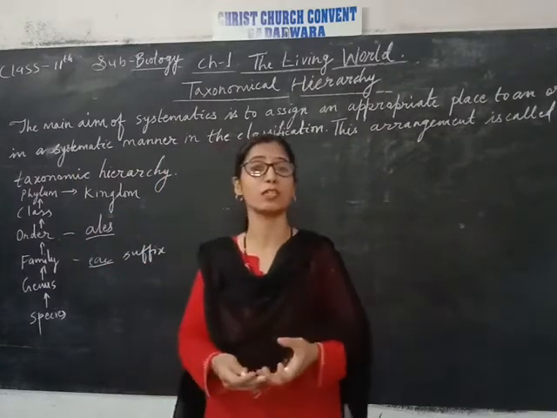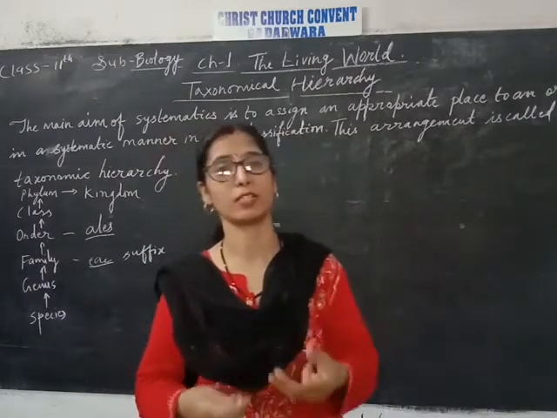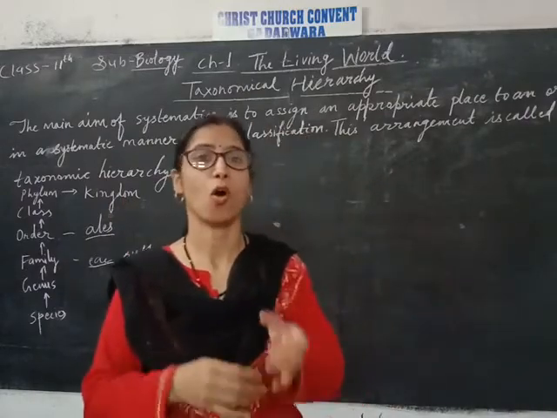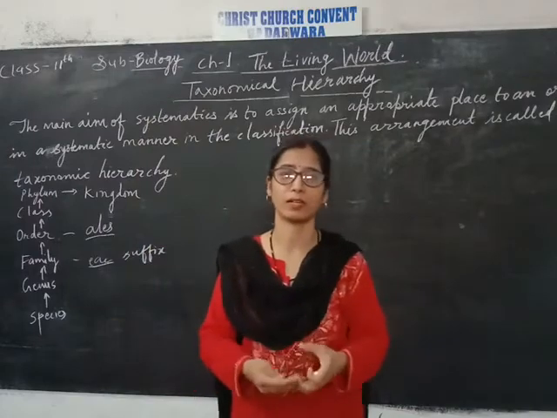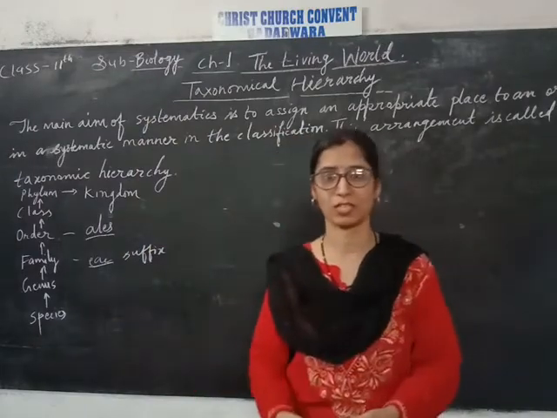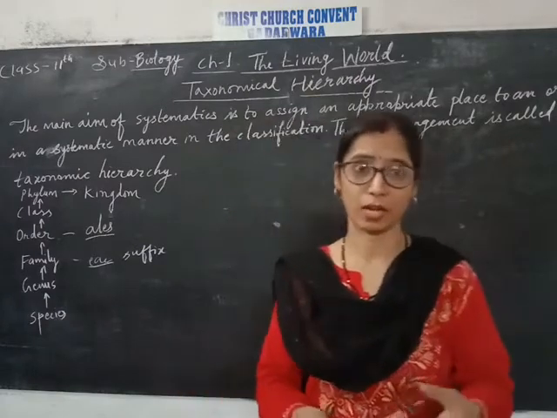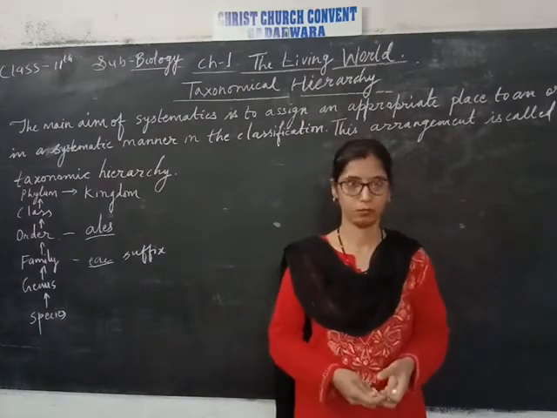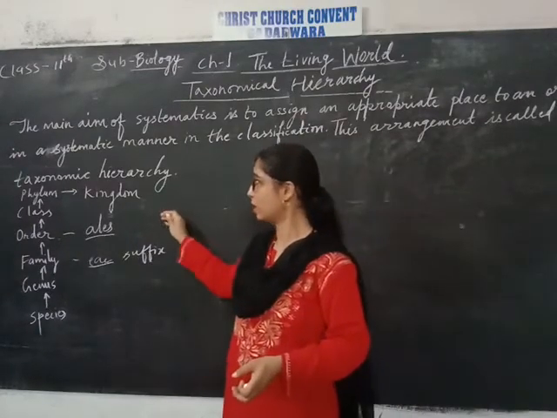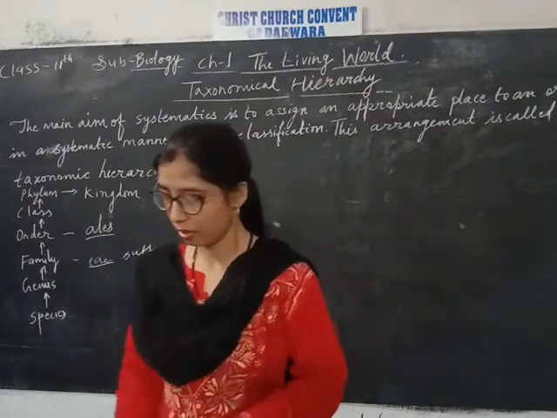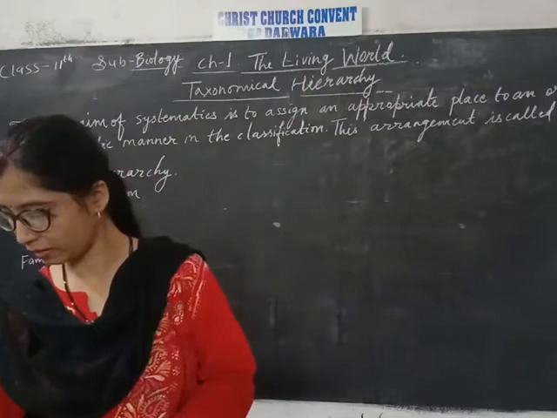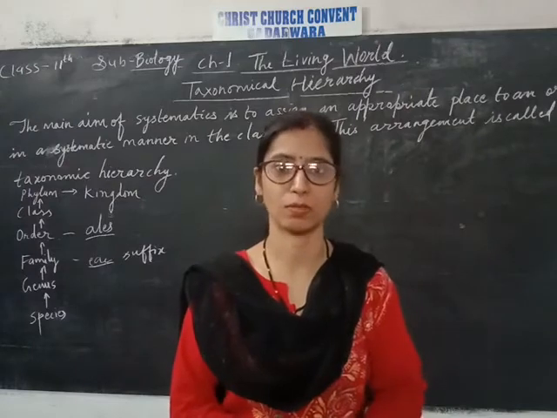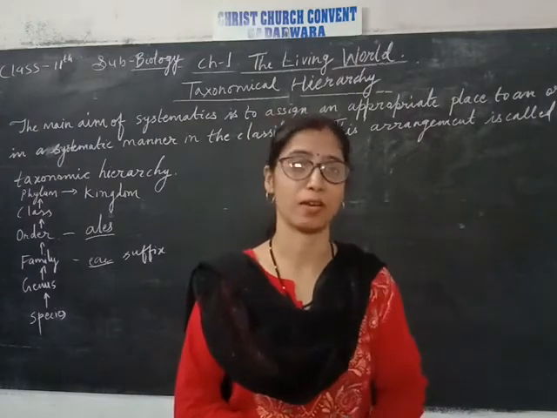Then the highest division or the highest rank or the highest taxa or category is what? Kingdom. Kingdom is the highest category. All the living organisms which have the same characters like movement, respiration, reproduction, they come under the same kingdom, that is Animalia. Okay, so this is about the taxonomical hierarchy. You can understand it. So in this way we can arrange different living organisms in a systematic manner.